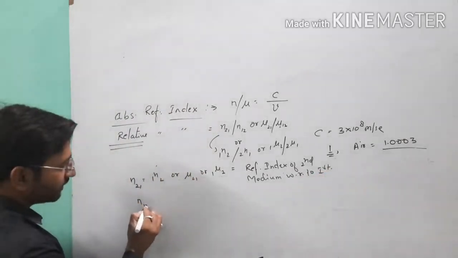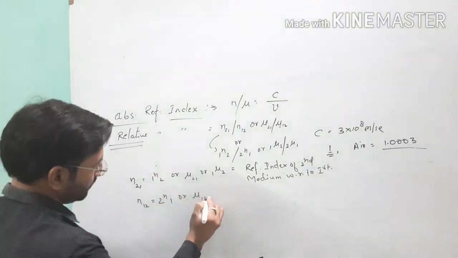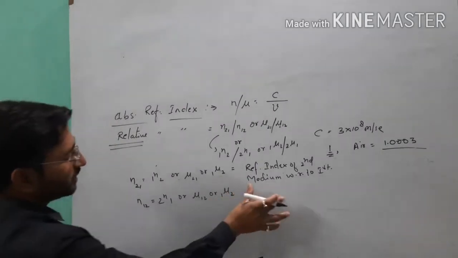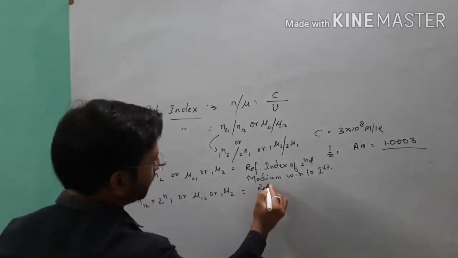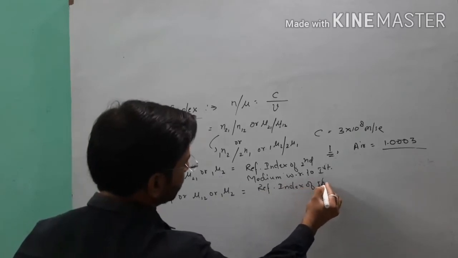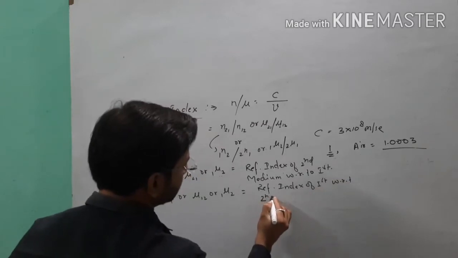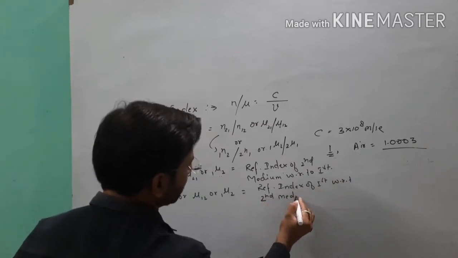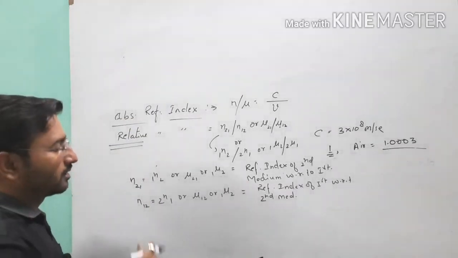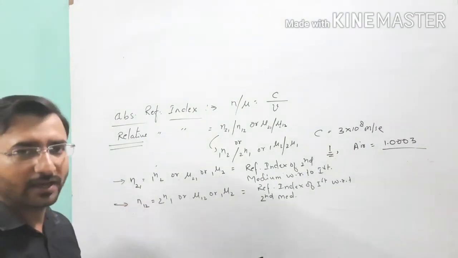And on the other hand, when we write about this other one, it will be the refractive index of the first medium with respect to the second medium. Clear? So this is the meaning of n21 and n12.